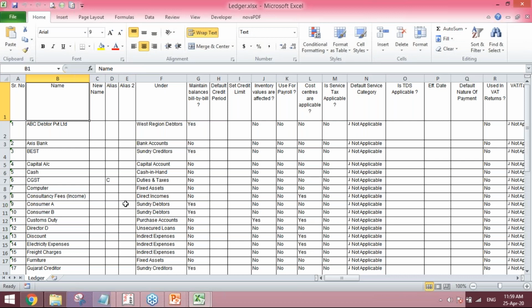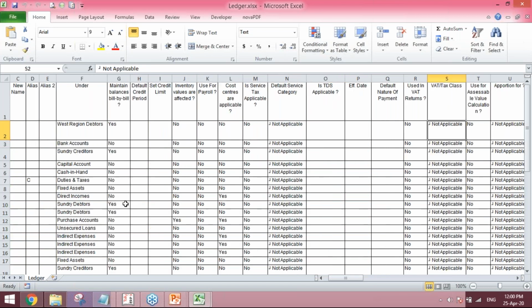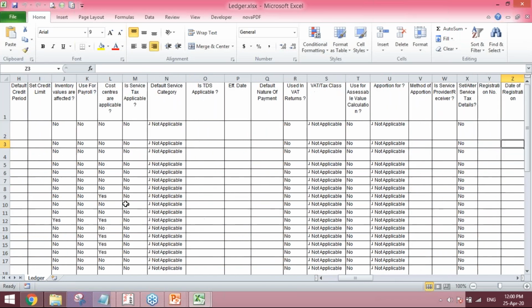There is just one condition: you don't have to rename this particular name column, because on the basis of name it will alter the other attributes mentioned here. If you want to change the group, you can change it from here. You can also change the addresses, as Puneet sir said.